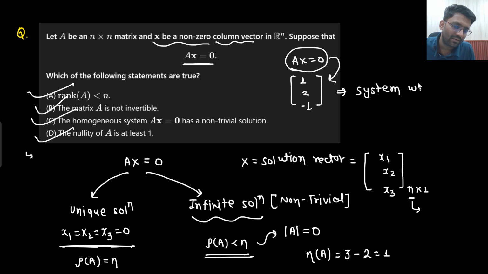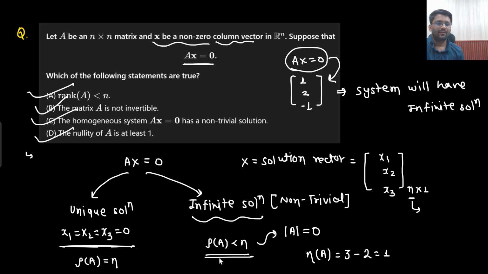Why can I say so? Can anyone tell? Because you know that Ax equals to 0 will surely have 0, 0, 0 as a solution. Because what is Ax equals to 0?